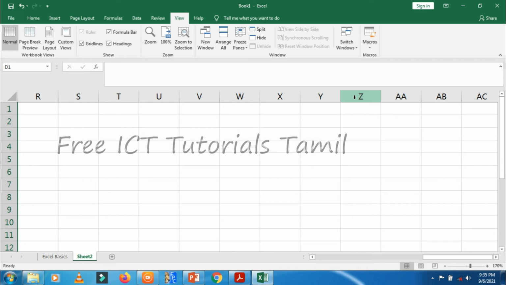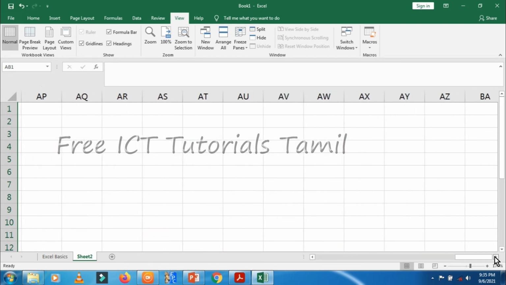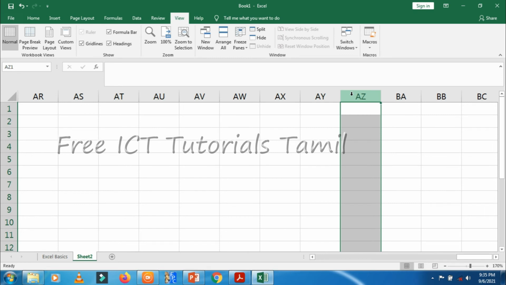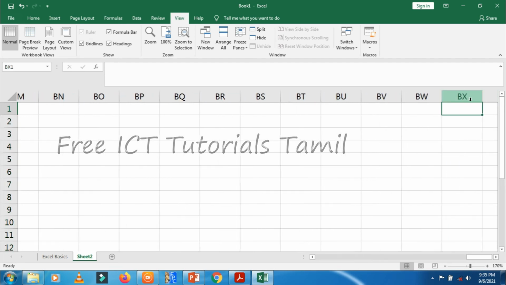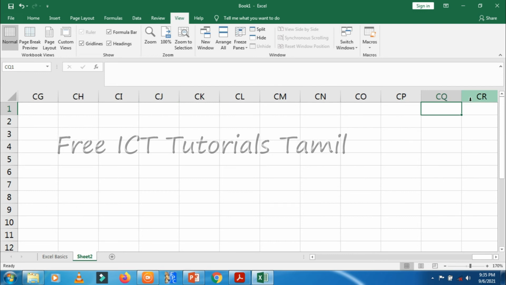Columns A to Z. Z is not the last column. Then it starts again AA, AB, AC up to AZ. You can see here. Again AZ is not the last. Next comes BA, BB, BC, up to BZ. Then again CA, CB, CC, up to CZ.